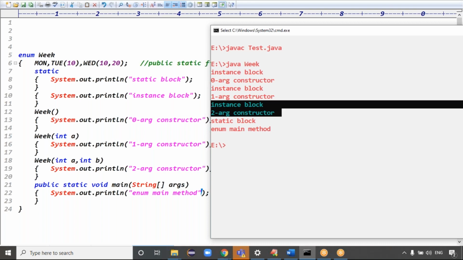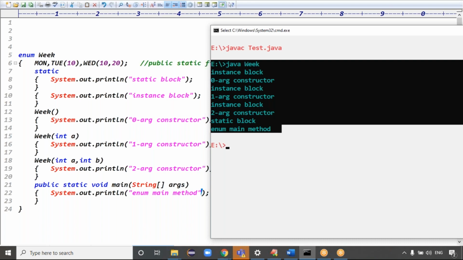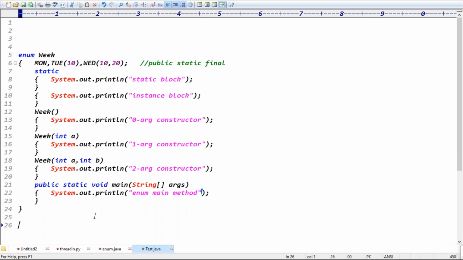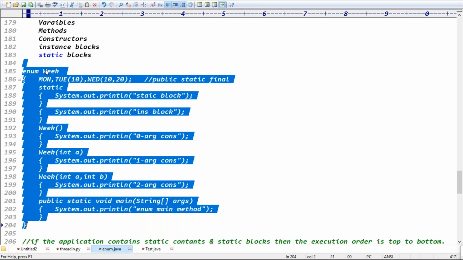The three constants are loaded, right? Exactly. After that, the static block, guys, because the next line is the static block. Then the static block will be executed. After that, the main method will be executed, right? Exactly. Is it clear now? Okay, this is the complete declaration of the data in the enum, basically.